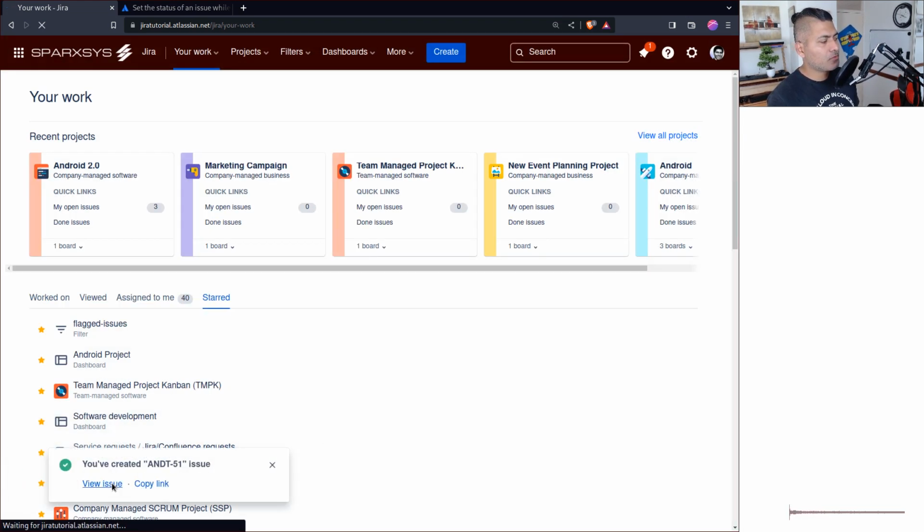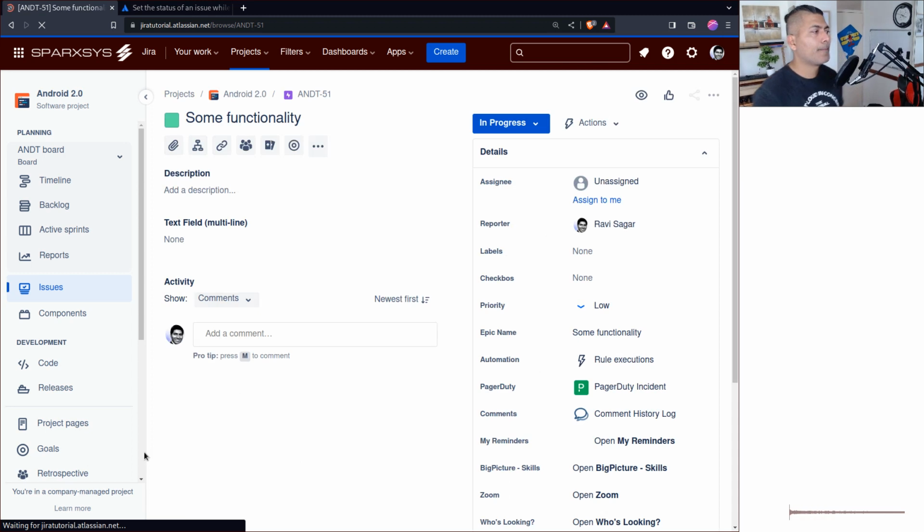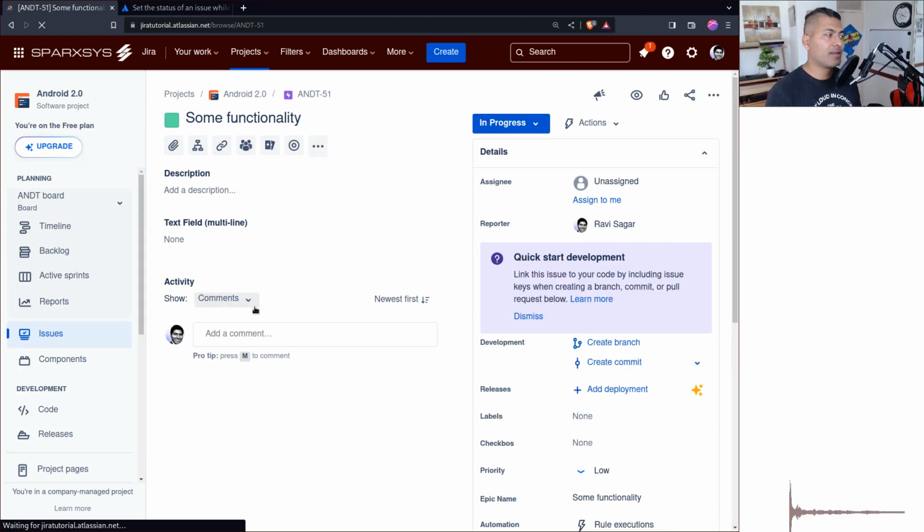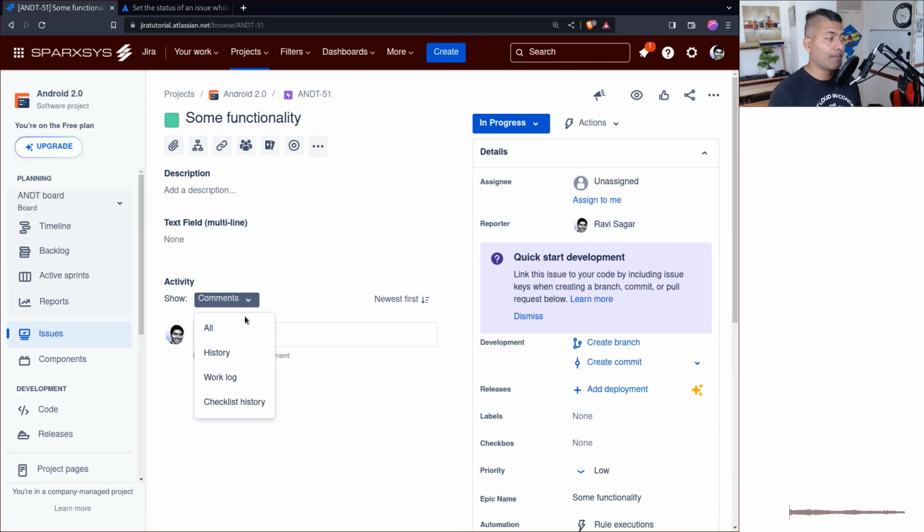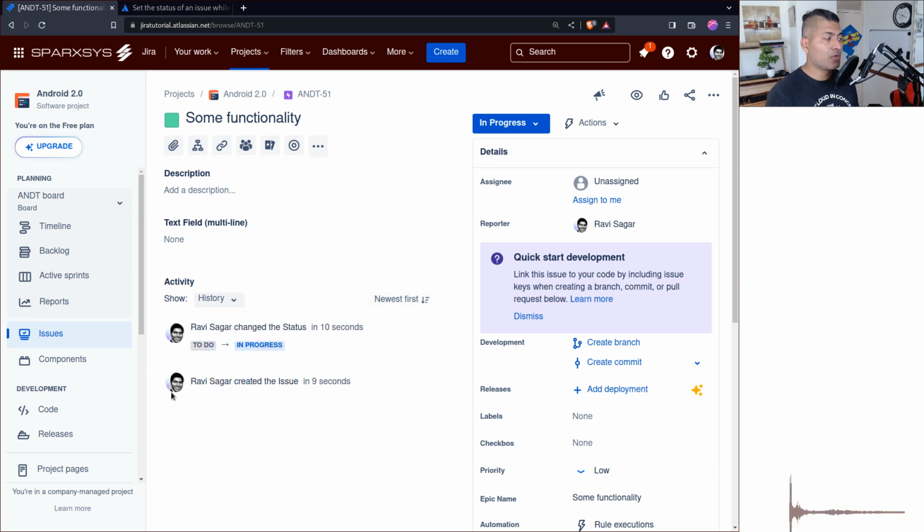Now, if you go to your issue and take a look at the history, you're saying here that you created this issue 9 seconds ago, or on a specific date, and it says 3:49 and it is also 3:49. Maybe there is some difference, I don't know. But immediately after creating, I started the progress. So to be honest, this is wrong.